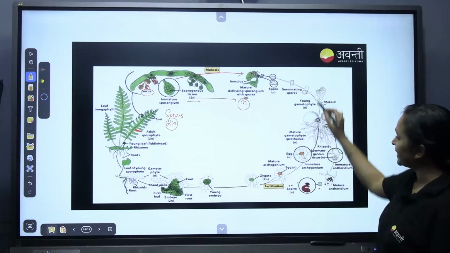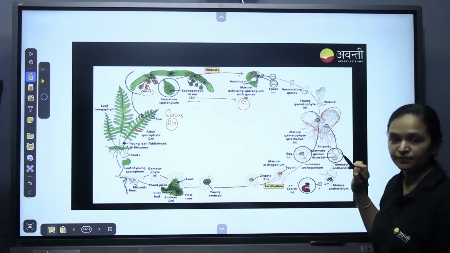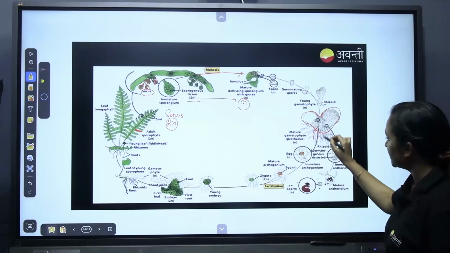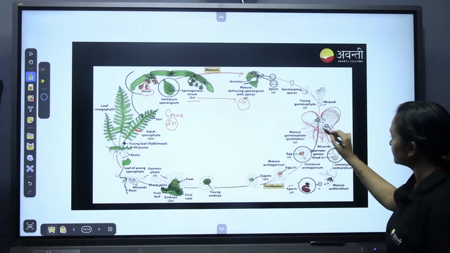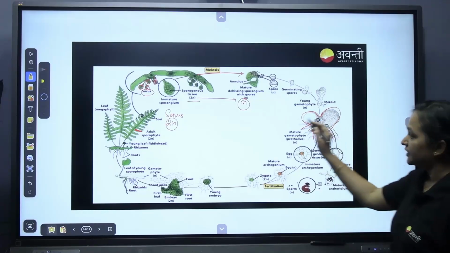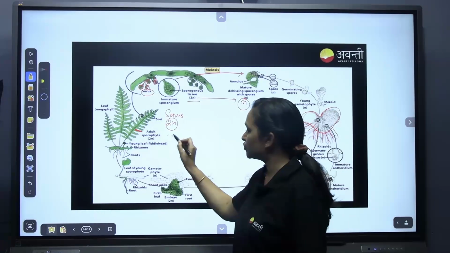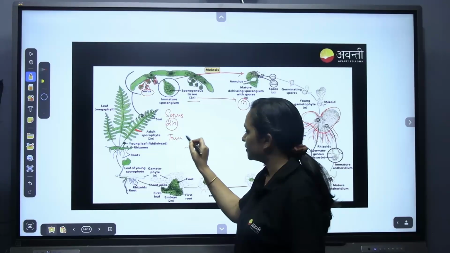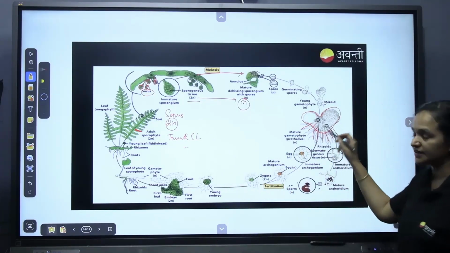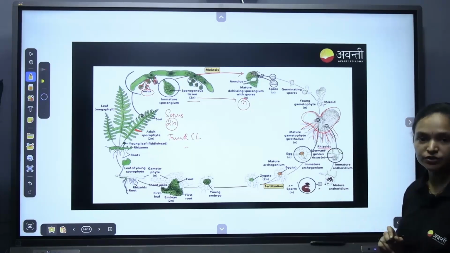When it germinates, it forms the prothallus. The prothallus has rhizoids. You can see that the sporophyte has true root, stem and leaf, but the gametophyte doesn't have true root, stem and leaf. That's why we call them rhizoids here, not roots.